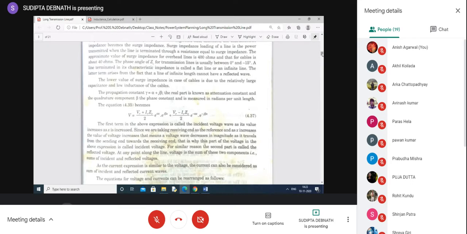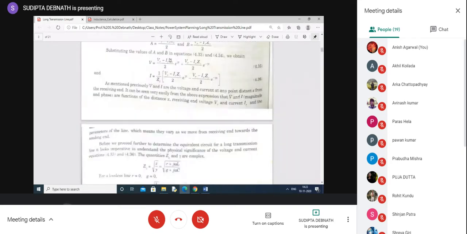Why are 4.37 and 4.35 the same? You can call this the first part and second part. This is the incident voltage. This is called the reflected voltage. Why? Because if we increase x, that means from the receiving end you are going to the sending end, this part will increase, isn't it? We know that sending end voltage is higher than the receiving end voltage.